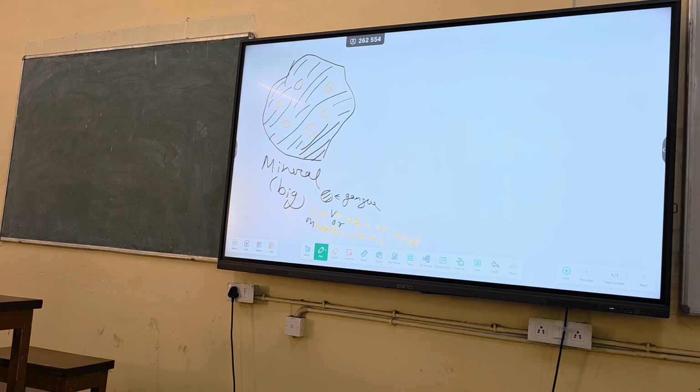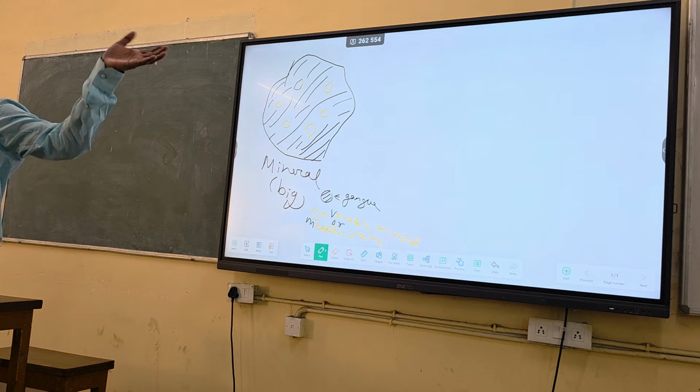So that is the first stage in mineral processing. The first stage in mineral processing is called comminution technically, or size reduction. So if somebody asks why we are doing size reduction, what will be the answer? To do liberation, to do release, to do unlocking of the metallic values out of the gangue. Fine?